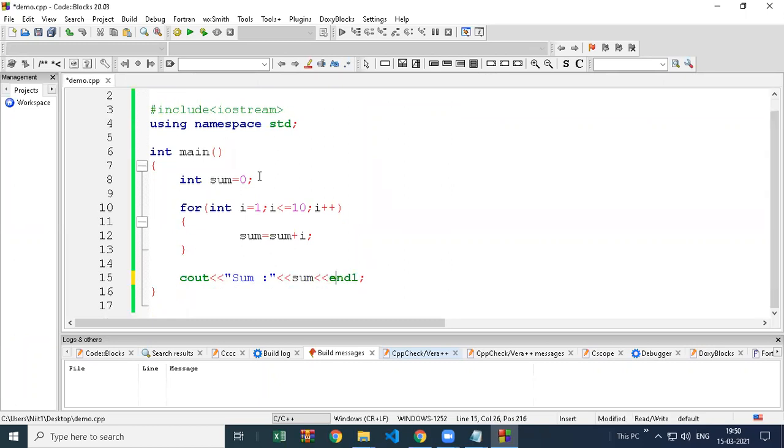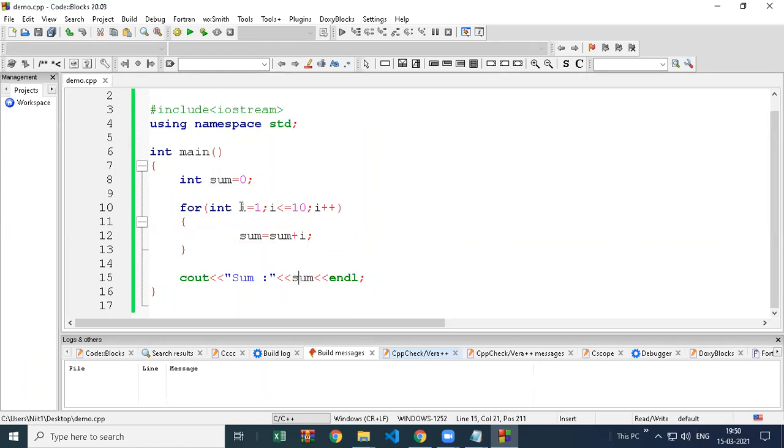If you see this code here, what is this loop? This loop is giving me the natural numbers 1 to 10, and all the natural numbers I get here I am saving in this sum variable. This is my variable, and finally I am printing it.